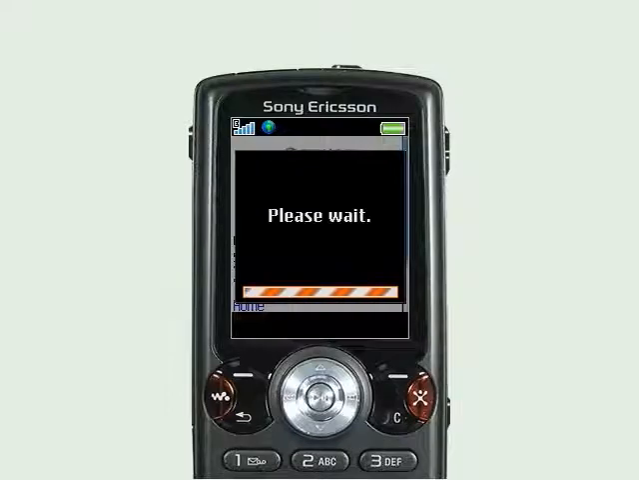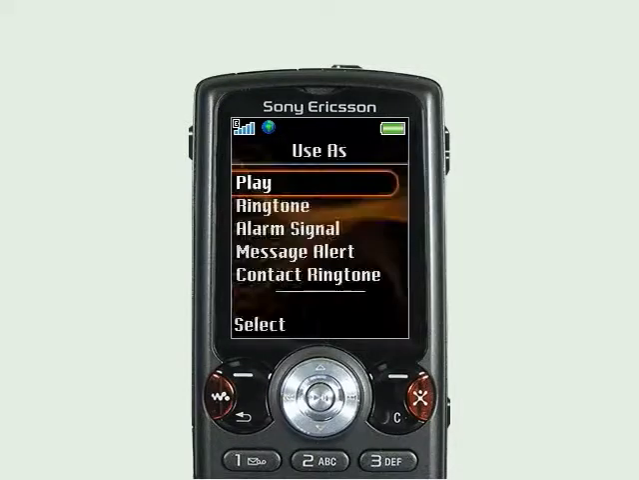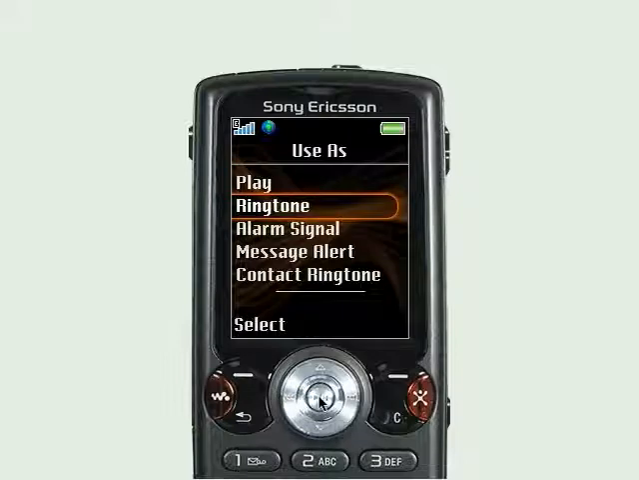Alright. Saved in sounds on memory stick. Use now. I'm going to click yes. And then I can play the song if I want. Press the center button. And then it starts playing. Stop. And then I'll go down and set as my ringtone. Ringtone changed. You're all set. So keep downloading. Later.